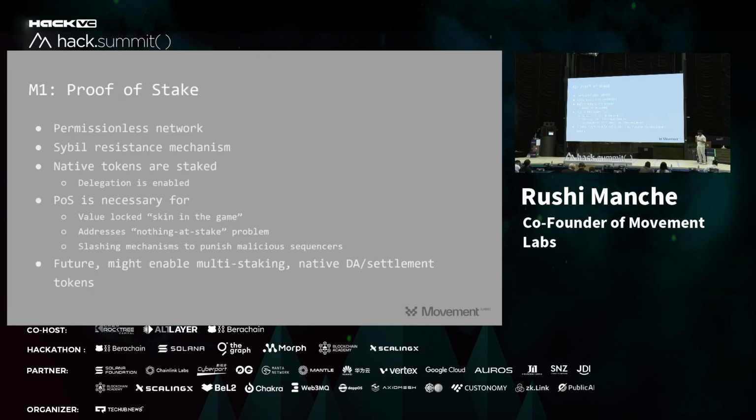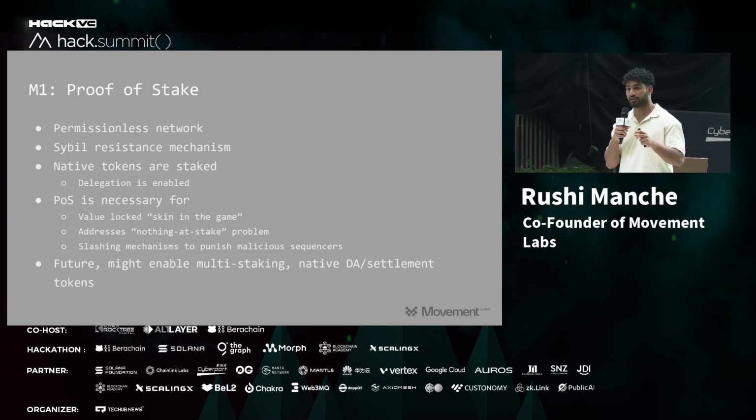It's a proof of stake network for M1. It's still Sybil resistant. The validators actually stake the native token to participate in sequencing. The typical thing with other L2s is there are no business models. Most L2 tokens are meme coins, governance tokens. But with our token, validators actually have to stake the Move token to participate in sequencing for layer 2, as well as other layer 2s.